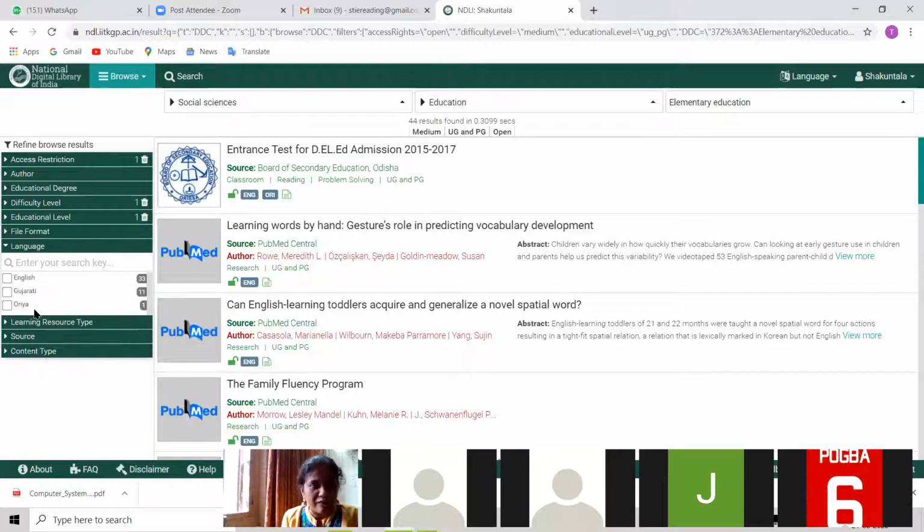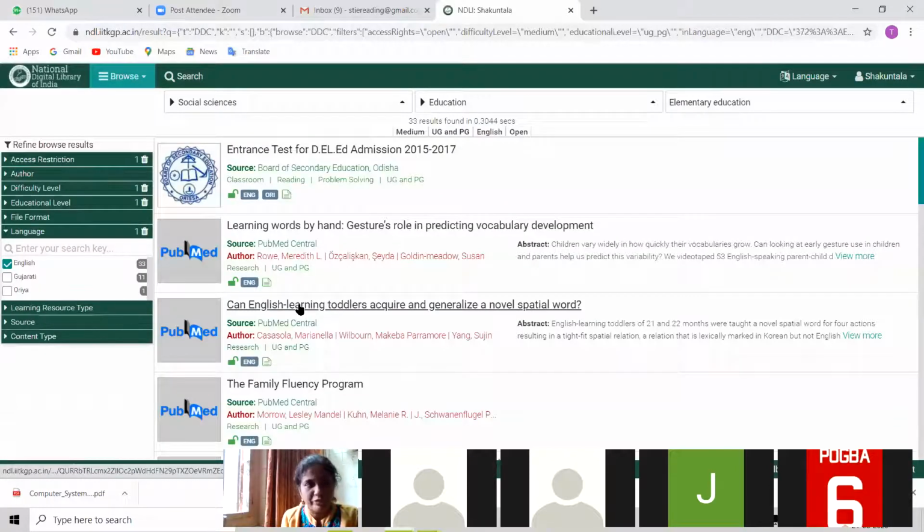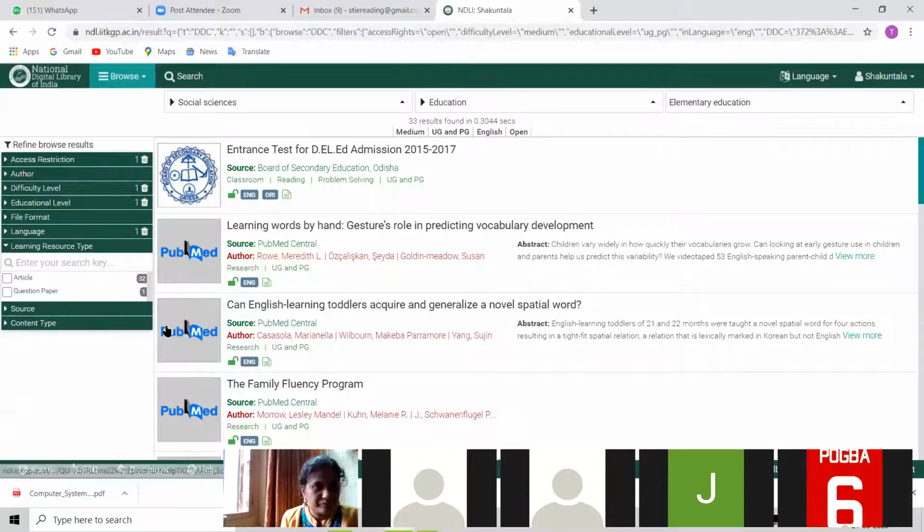We can restrict by language also. So all these 44 results which it has found for us, a few are in English, a few in Gujarati and a few in Oriya. We want only English. See, it has these regional language resources also. It has Marathi, Gujarati, Urdu, Kannada, everything.